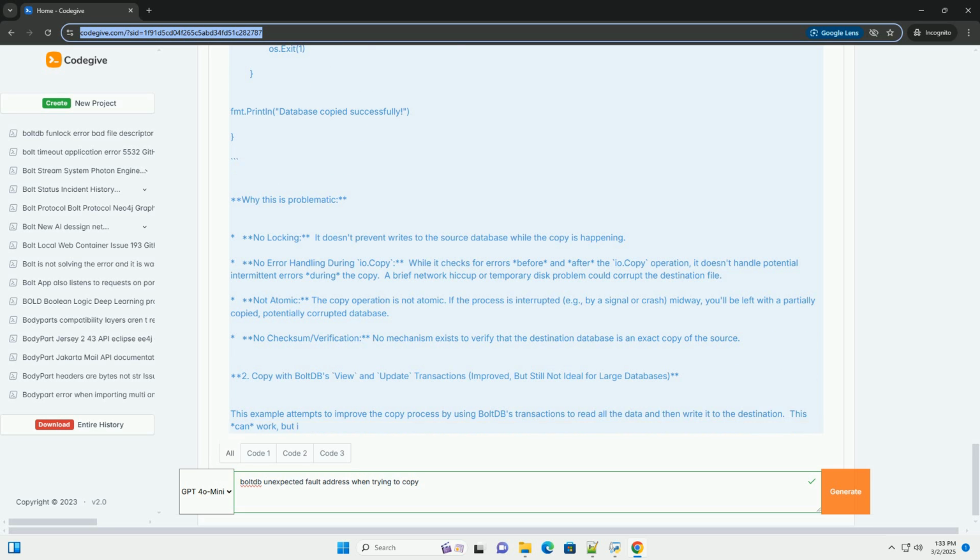Summary of recommendations. 1. Start with diagnostics. Check disk space, file permissions, and system logs. 2. Use bolt.DB.CopyFile. This is the recommended method for copying BoltDB databases. 3. Open the source database in read-only mode, 0400. This is crucial to prevent concurrency issues and unexpected fault address errors. 4. Implement error handling. Use fmt.Errorf to wrap errors and provide informative error messages. 5. Calculate checksums. Verify the integrity of the copied database using checksums.